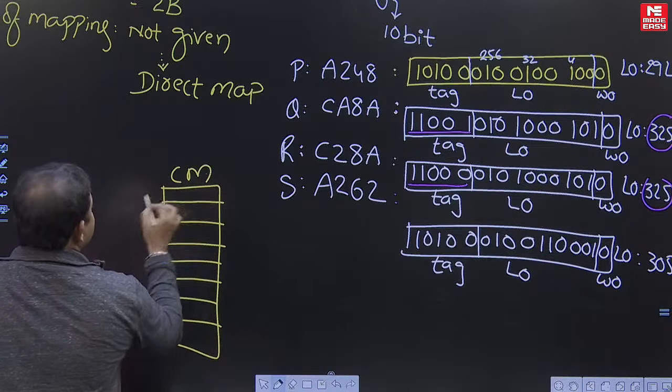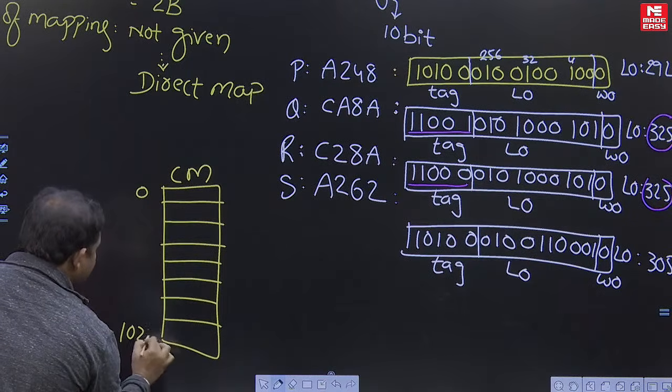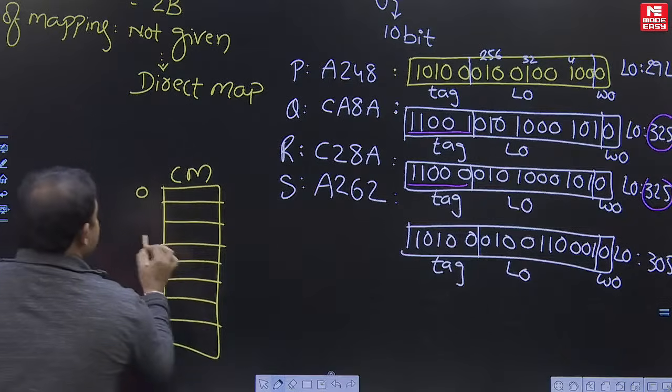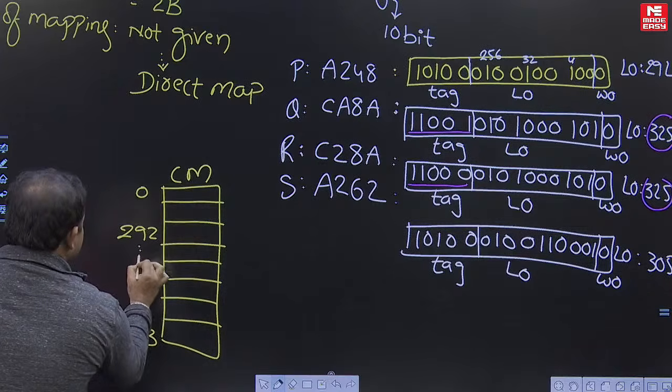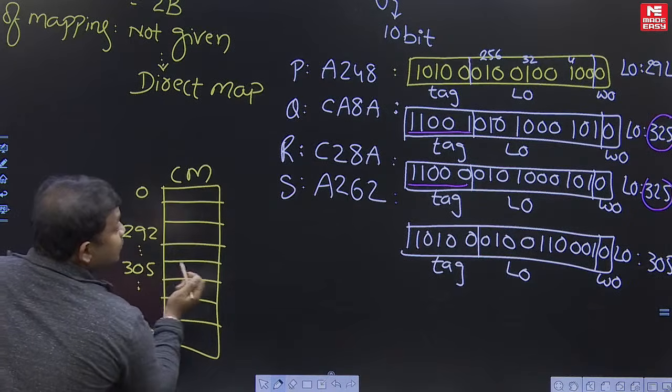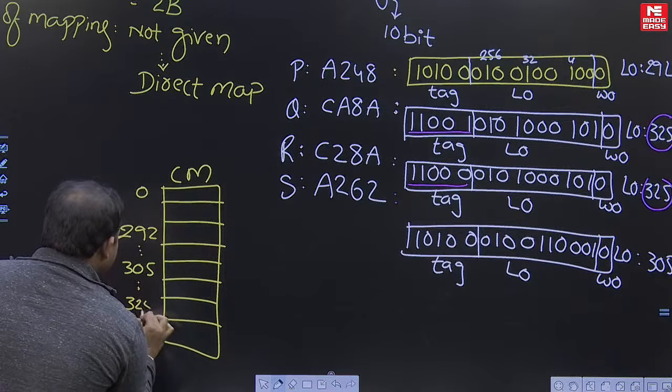Okay, in the cache memory, lines 0 to 1023. So what are the lines we want? 292, 305 and 325. These are the lines required.